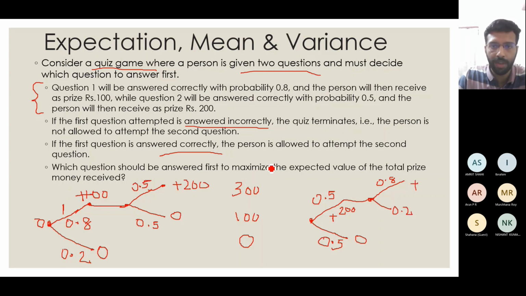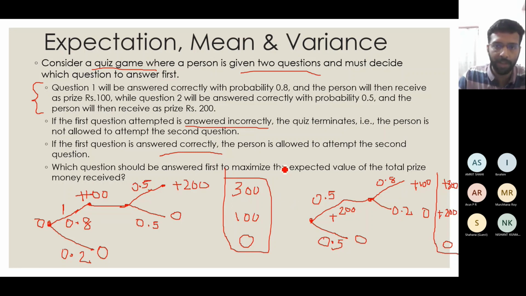In the first case you will get plus 100. In the second case you will not get anything in this try. So finally in this case you will get plus 300, in this case plus 200, and in this case 0. So if you see the first case and second case, you have 3 outcomes here in which you get 300, 100 and 0. And here you have 3 outcomes in which you get 300, 200 and 0.